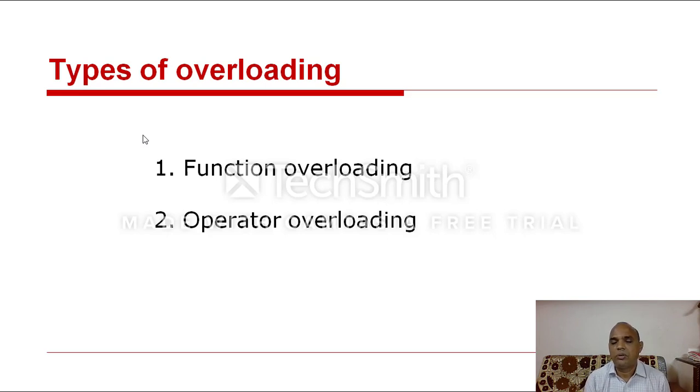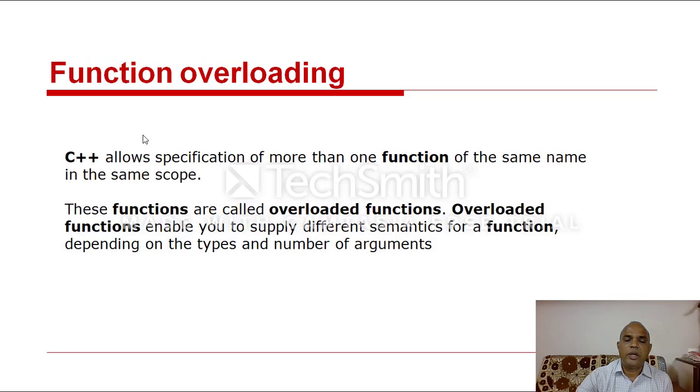Okay, we know there are two types of polymorphism. The first one is compile time polymorphism. The second one is runtime polymorphism. Under compile time polymorphism: function overloading and operator overloading. These are the examples for compile time polymorphism. Then runtime polymorphism: virtual functions. That is an example for runtime polymorphism, used in the inheritance concept. A few classes we will discuss after a few days. Clear? Then this is the function overloading and operator overloading.